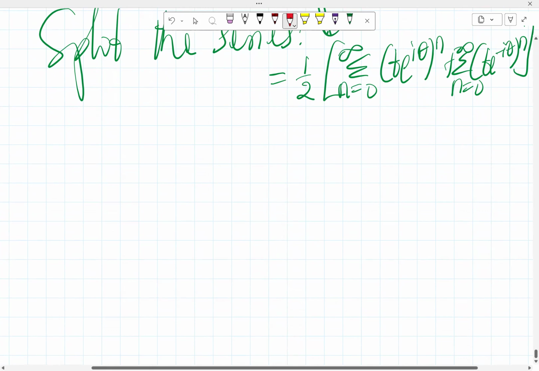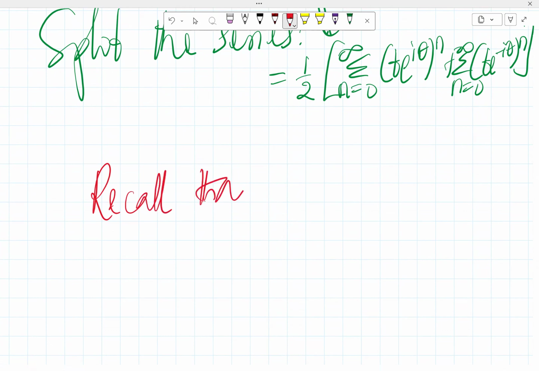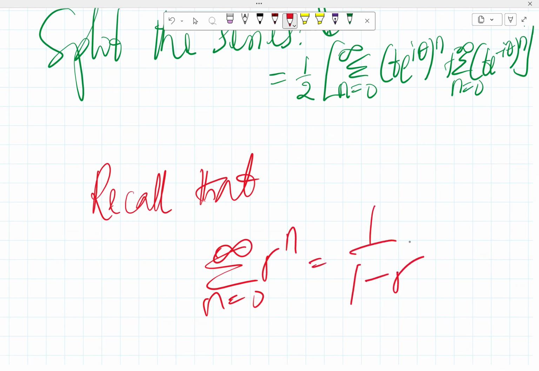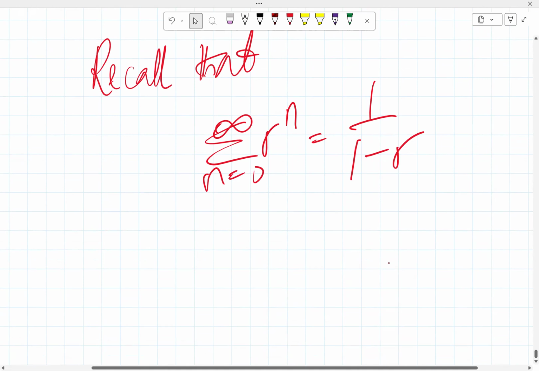Afterwards, we can recall that the summation from n equals 0 to infinity of r^n is equal to 1 over 1 minus r. That works if you look at it as a sum to infinity: first term over 1 minus the common ratio, which is r. The first term is obviously 1, when n is 0. And this works for the absolute value of r less than 1.